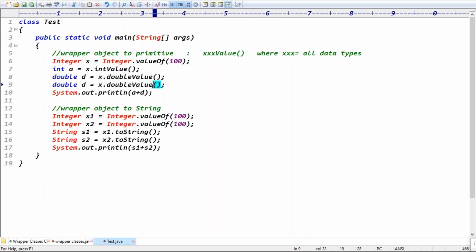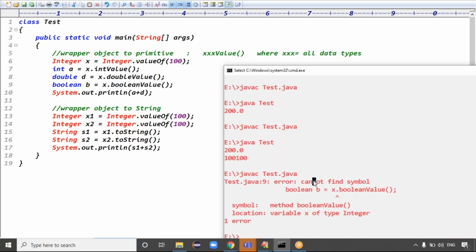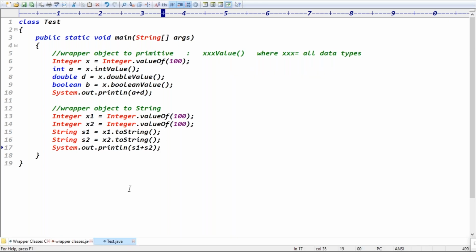So x is integer type, right? Whether integer to Boolean conversion is possible or not possible, that we have to see. Like booleanValue, you can try. First you try this code once, you can compile this code. Definitely it gives an error message, right? Cannot find symbol. The booleanValue method is not there, first of all. Like that, we try to check whether conversions are possible or not. If it is possible, it's fine.